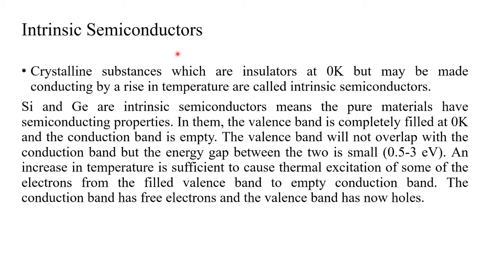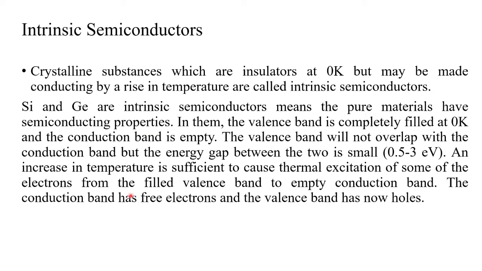For intrinsic semiconductors, we are using pure germanium and silicon crystal. We are just increasing the temperature. So when we are increasing the temperature, some of the electrons can move from the valence band to the conduction band. So some holes will be created in the valence band. Because of this movement of electrons, electricity will be produced. So only by increasing the temperature we can make intrinsic semiconductors.